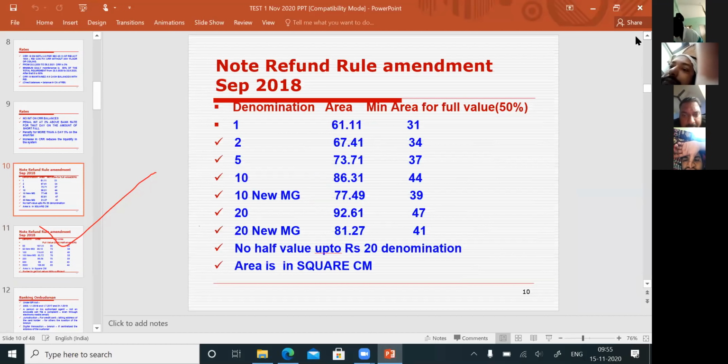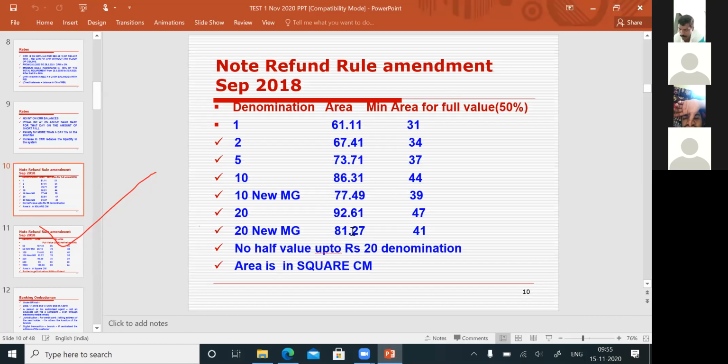As per the Reserve Bank of India, if you measure the size of the note, the area of each note is given here in square centimeters. Up to, as per RBI guidelines, to get a refund, this is with regard to mutilated notes.